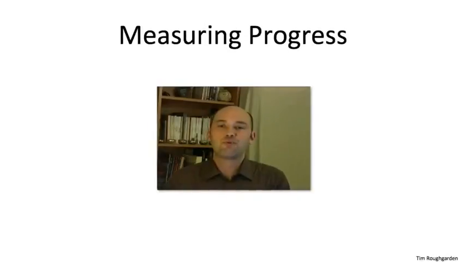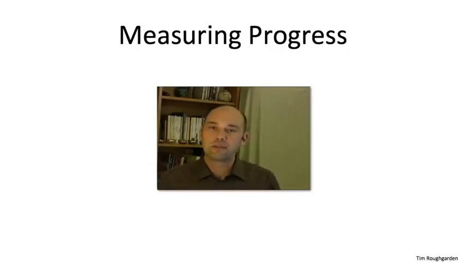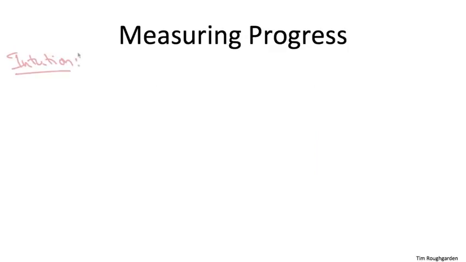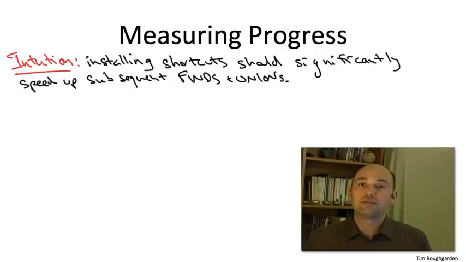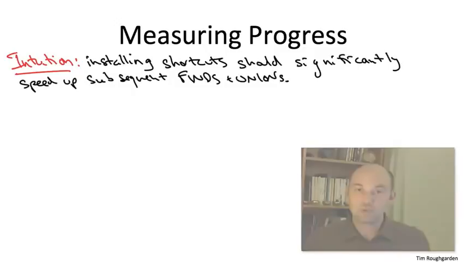So before I launch into the proof details, let's just spend one slide talking a little bit about the proof plan, and in particular, what is the intuition behind the performance that we're trying to make precise, that we're trying to encode in a mathematical way in the proof that's about to follow. Well, if we're hoping to prove a bound better than log n, what we were stuck with without path compression, it better be the case that installing all these shortcuts really qualitatively speeds up finds and unions.